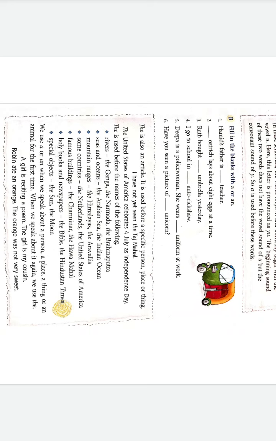What are the articles, children? A, an and the. We discussed already about a and an. A we use in front of a consonant sound, and an we use in front of a word that begins with a vowel sound. That we already discussed. Now let us see where and when do we use the. Okay, that is the third article.